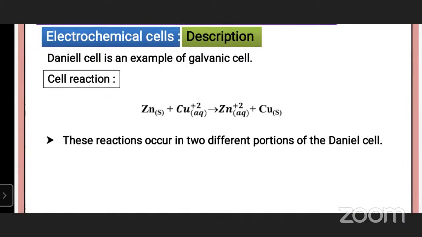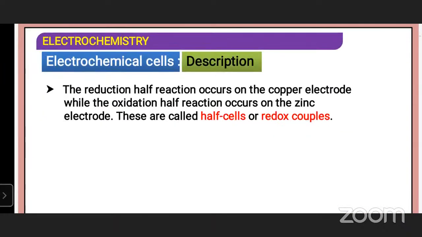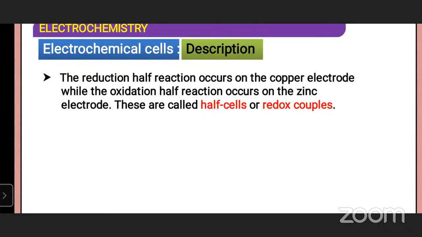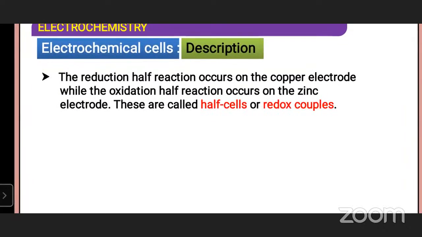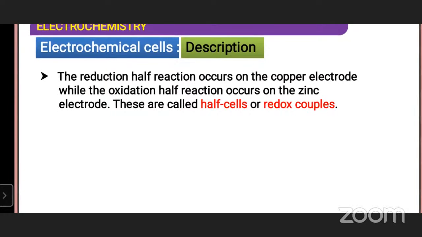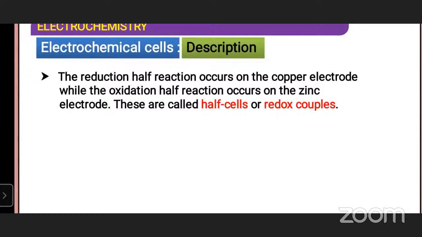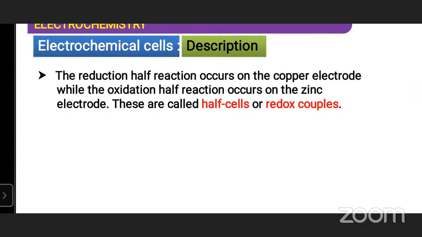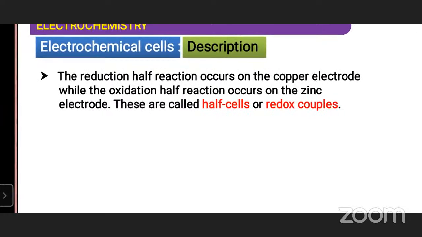These reactions occur in two different portions of the Daniel cell. The reduction half reaction occurs on the copper electrode, while the oxidation half reaction occurs on the zinc electrode. These are called half cells or redox couples. Here in this galvanic cell, one is oxidation half reaction, second one is reduction half reaction. Oxidation half reaction at anode, reduction half reaction at cathode position. Oxidation reaction means loss of electrons. Reduction reaction means gain of electrons.